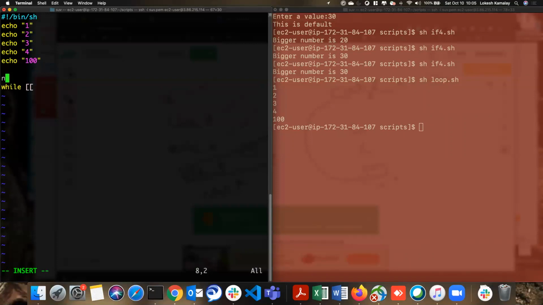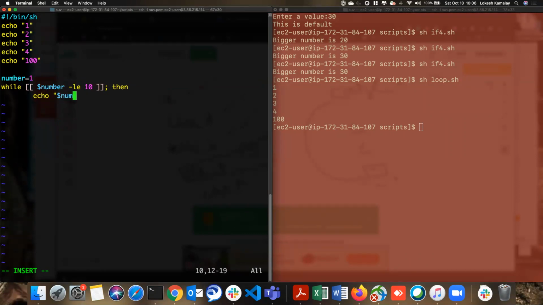So the variable name is going to be number. Okay, so number is 10. I want to print the 10 lines. I'm conditioning here: dollar number is less than or equal to 10. Sorry, I'm taking 1 here, less than or equal to 10. Then print. So I'm printing the number.